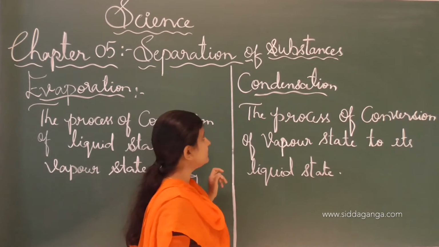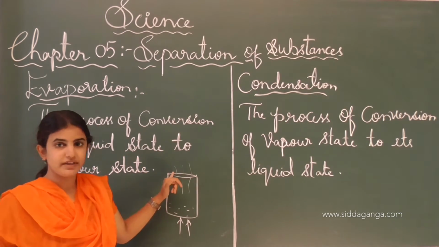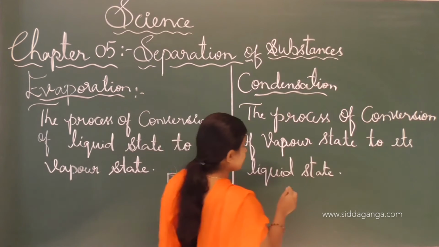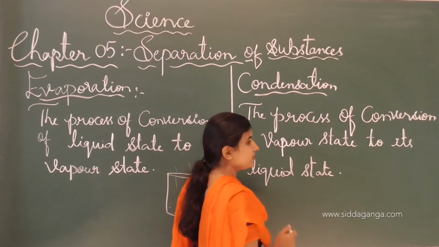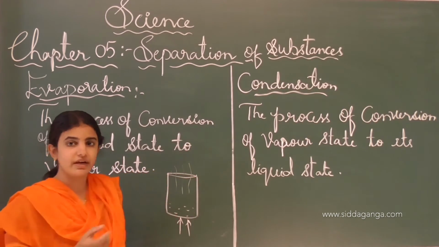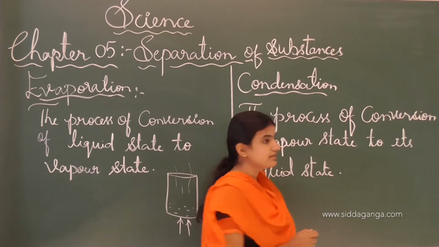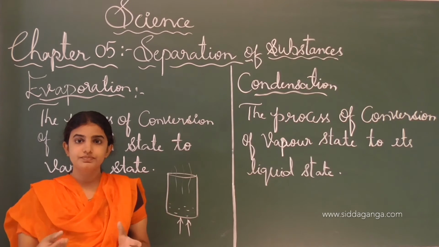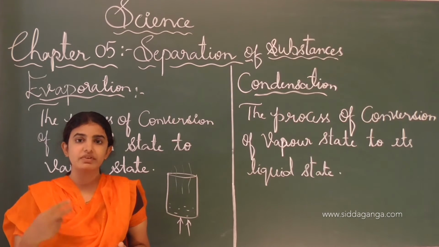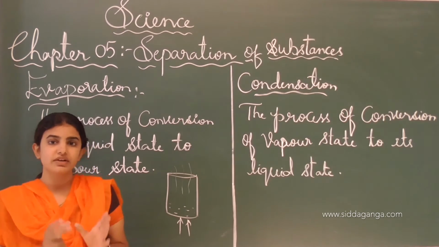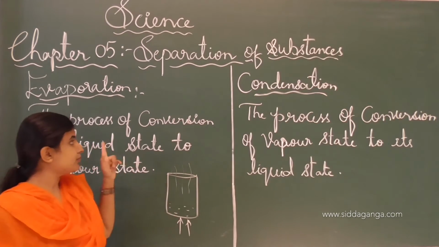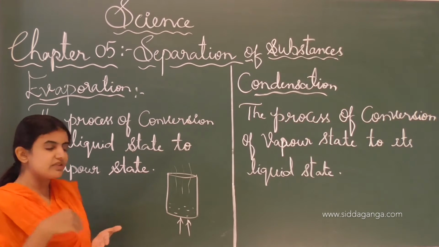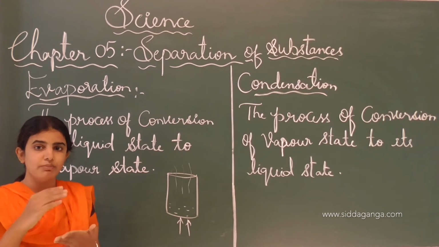And in the condensation process, the evaporated particles of water can be taken and converted into the liquid state using ice cubes on a metal plate. We can convert it by the condensation process. As I told in the previous class, giving the example of the kettle, in the kettle there is water. After giving heat to the kettle, it will start boiling, and later the evaporation process takes place.